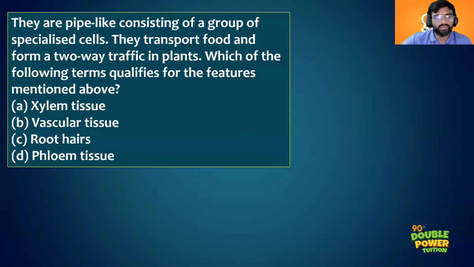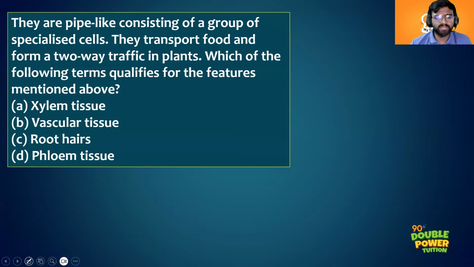So this is the first question. They are pipe-like, consisting of a group of specialized cells. They transport food and form a two-way traffic in plants. Which of the following terms qualifies for the features mentioned above? Phloem. Very easy, right? Very good. The right answer is phloem tissue.